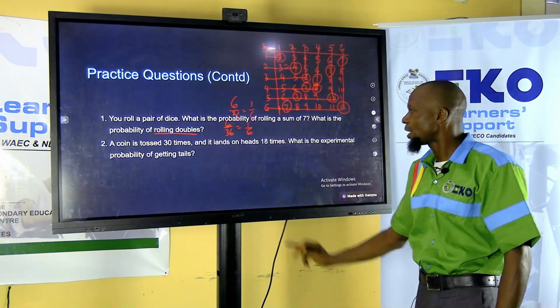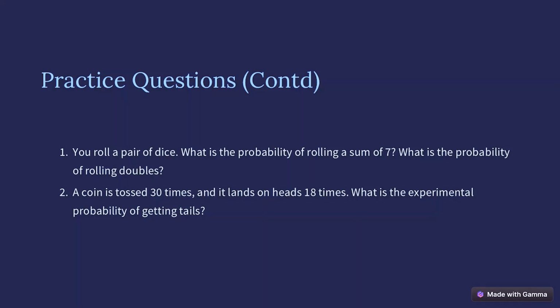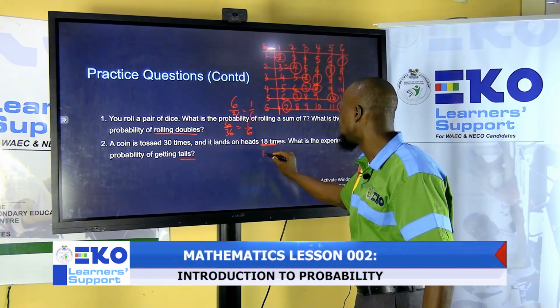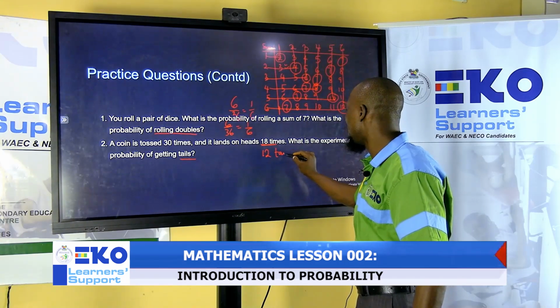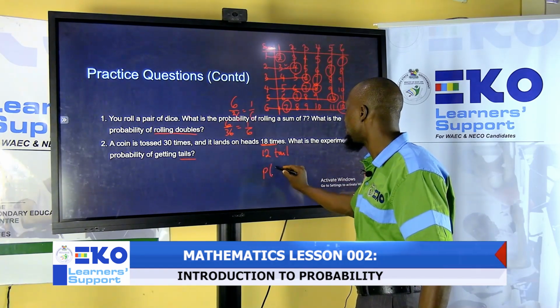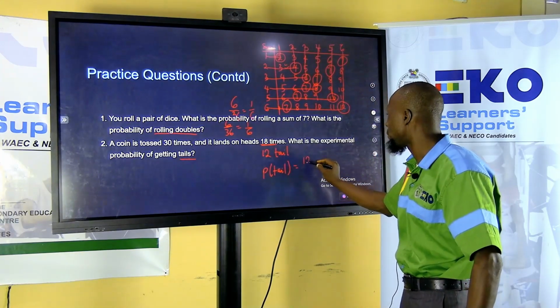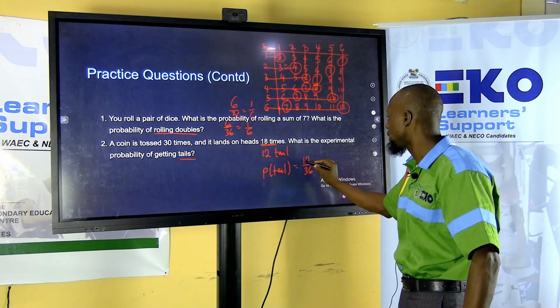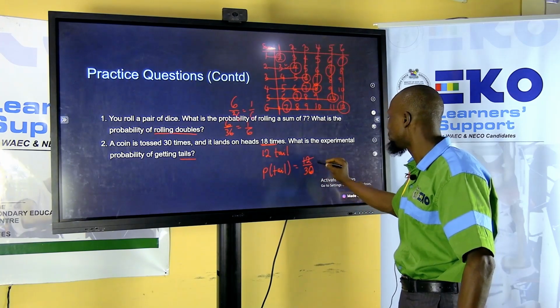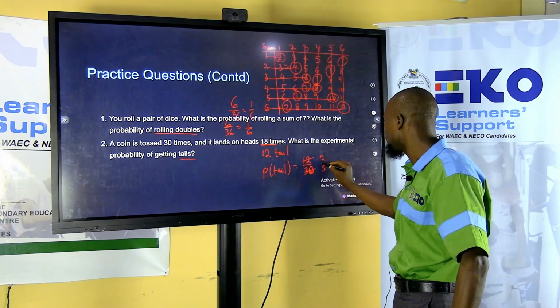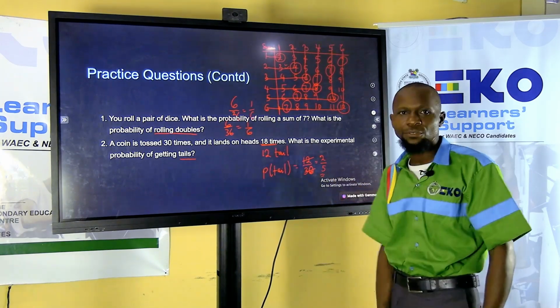All right, so the last question there: a coin is tossed 30 times and it lands on heads 18 times. What is the experimental probability of getting tails? So heads is 18 times. The remaining, which is 12, is for tails. And the probability of tails will therefore be the number of tails, which is 12 over 30. Dividing by 6, we have 2 over 5 for that.